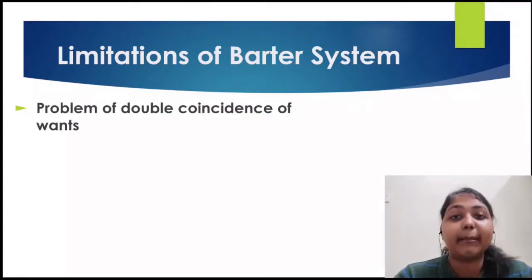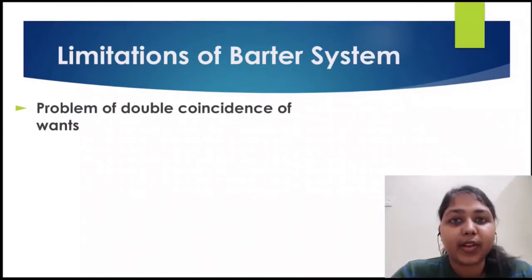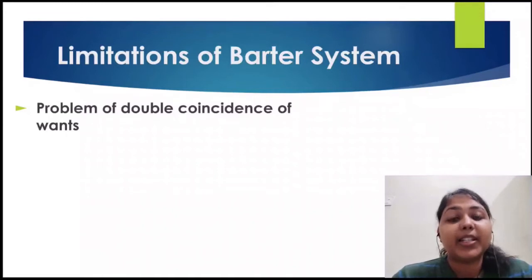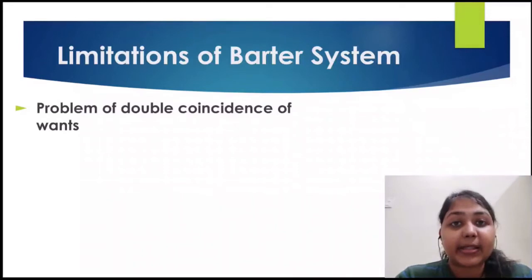Now person B wants shoes, but person A wants wheat. So how will their wants meet? Because person A does not have shoes. So there was the problem of double coincidence, that both person A and B should meet their wants with each other, then only that settlement could take place.